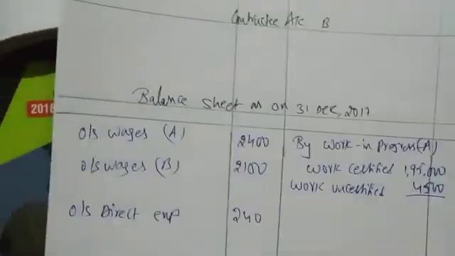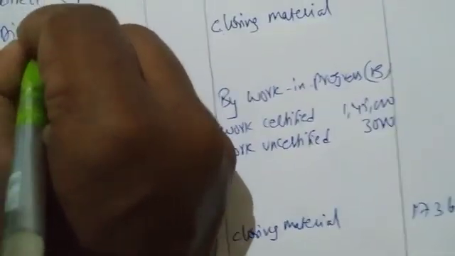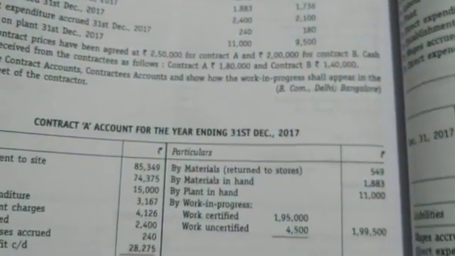Second effect. Go to the balance sheet and write this is contract A, outstanding direct expenses, in brackets B. How much is the amount? 180. Next is what? Value of plant. We have 11,000 and 9,500.